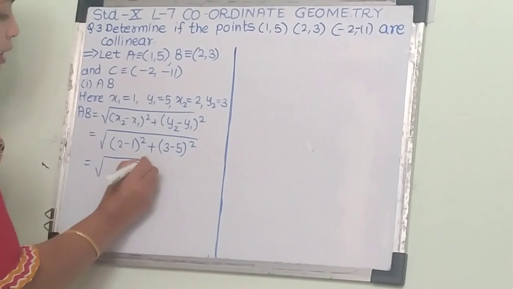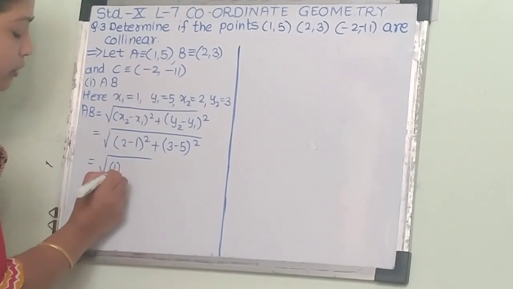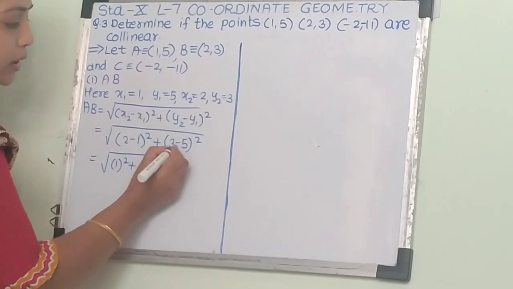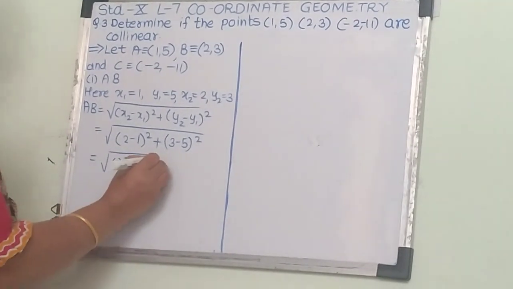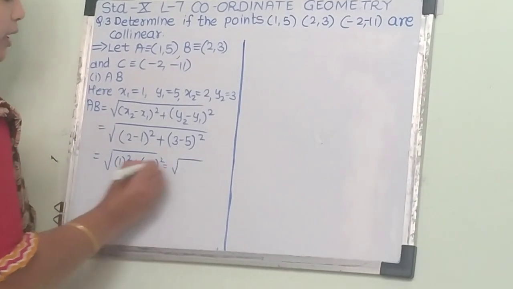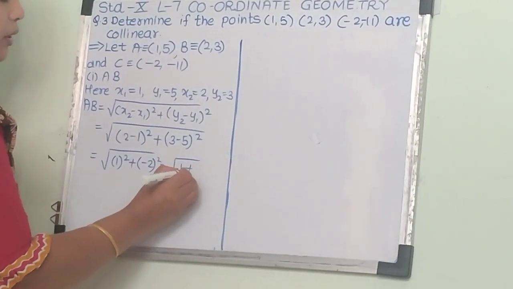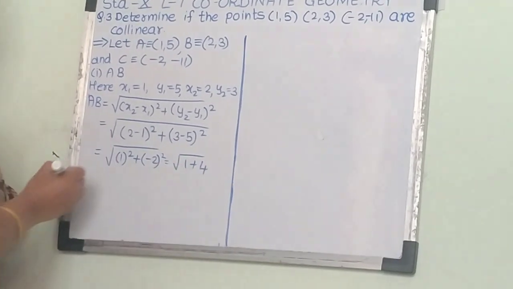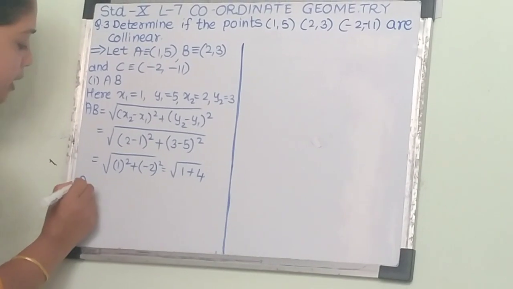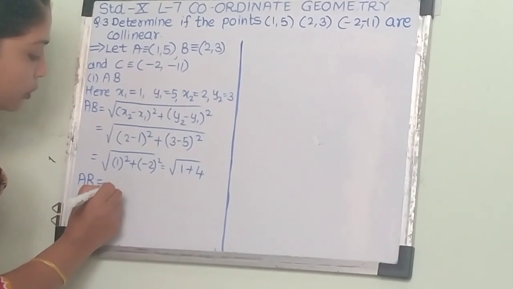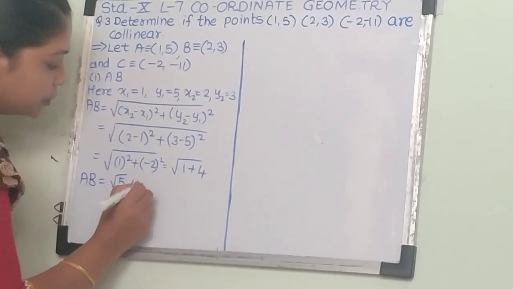So we get 1 square, and minus 2 square, then 1 square is 1 and minus 2 square is 4. So AB equals root of 5 units.